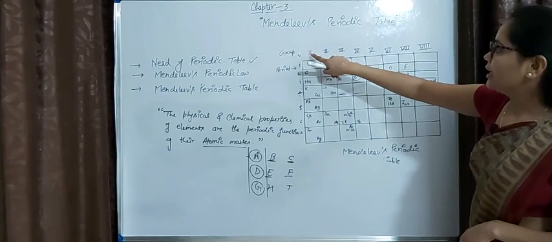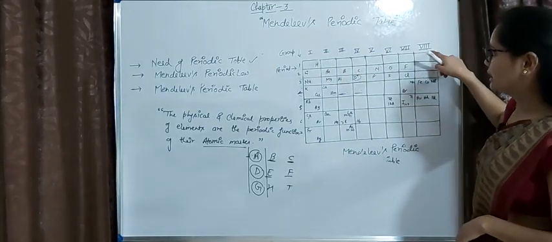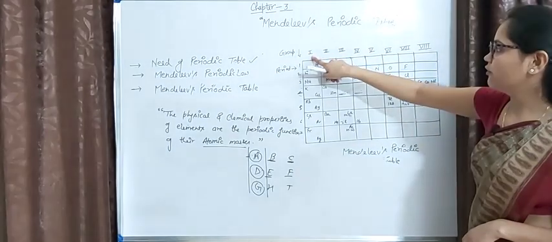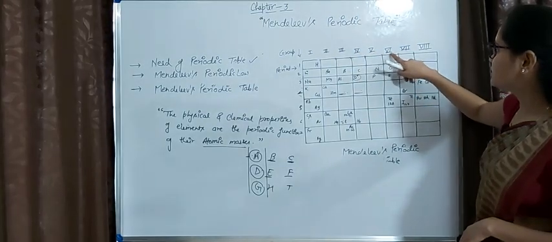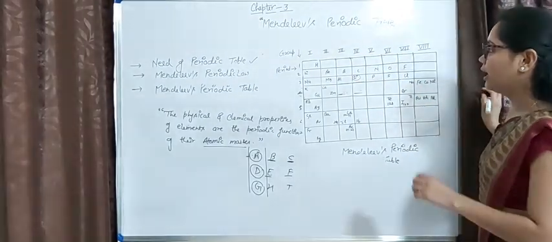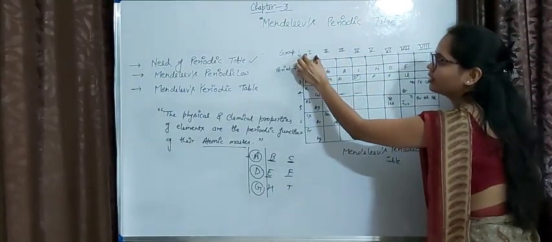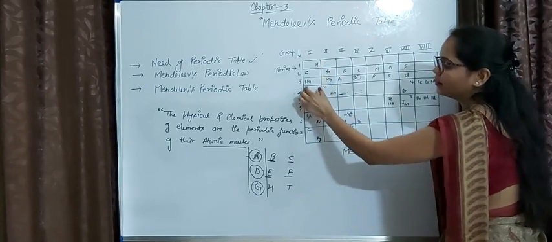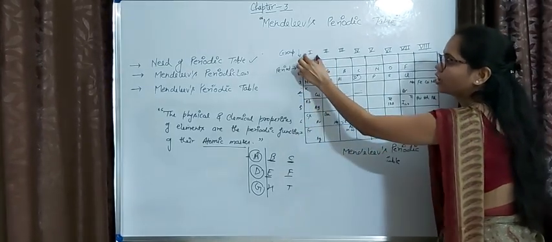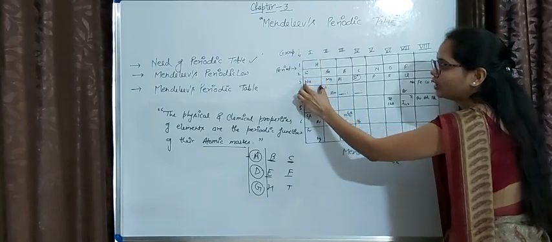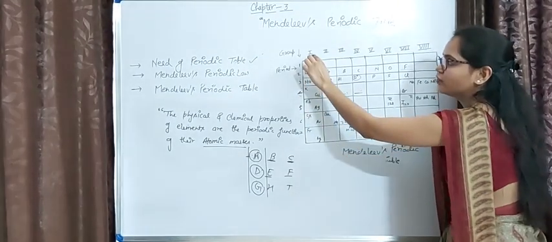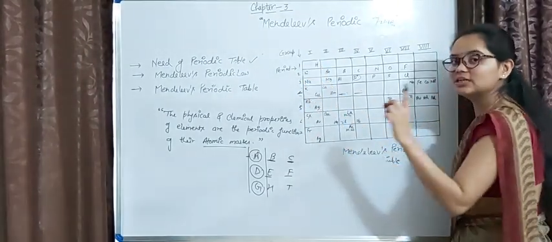There are 8 groups in his table, represented by 1st, 2nd, 3rd, 4th, 5th, 6th, 7th, 8th. The group number represents the valency of the element. If we talk about the first group, all the elements which belong to the first group will show valency 1.